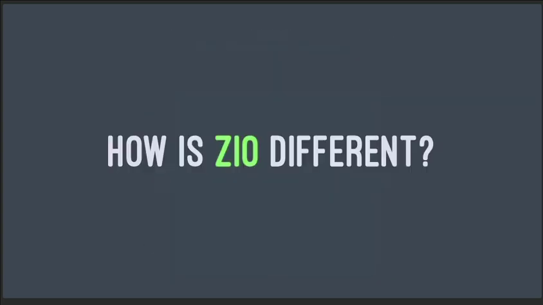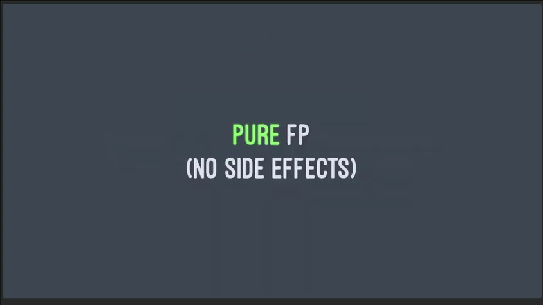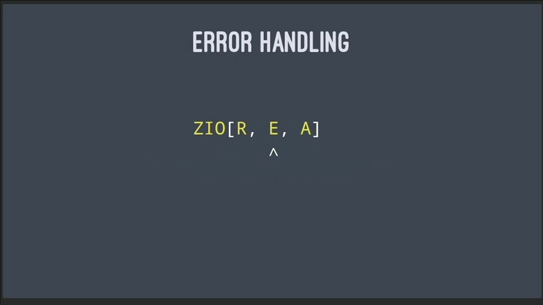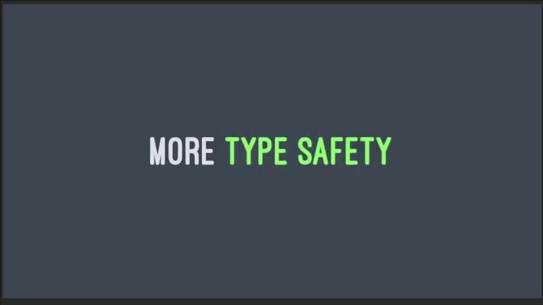Then the final thing I want to mention is how is ZIO different than other functional programming systems? I'll summarize it like this and say that ZIO is pure functional programming. There are no side effects allowed. Compared to other FP systems, ZIO is unique in how it handles concurrency and parallelism. As you saw in some of the examples, ZIO simplifies managing complex asynchronous workflows with guarantees about error handling, resource cleanup, and interruption. ZIO is also unique in that the error type forces us to handle or propagate errors explicitly. This gives us compile time safety and also makes it easy to reason about what can fail. And compared to other functional programming systems, ZIO is more type-safe. All of our effects are encapsulated in a strongly typed way.